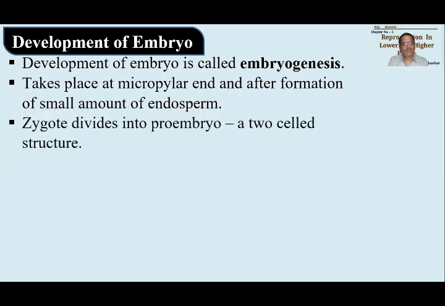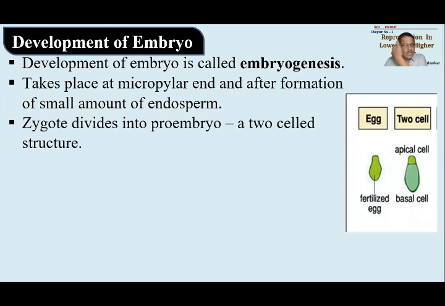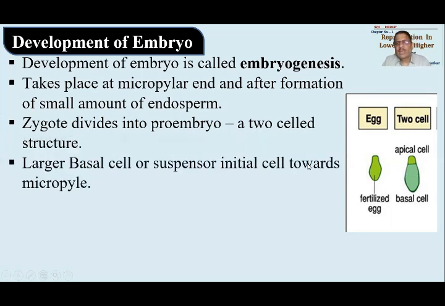So the zygote cell which was developed will divide so as to form proembryo. This proembryo is a two-celled structure. Proembryo, what is it? A two-celled structure. Now try to understand this. This is the fertilized egg cell, which will divide into two cells. So this will be called proembryo, having two cells. One cell is called the apical cell, and the other the basal cell. There is a large basal cell and a small apical cell.